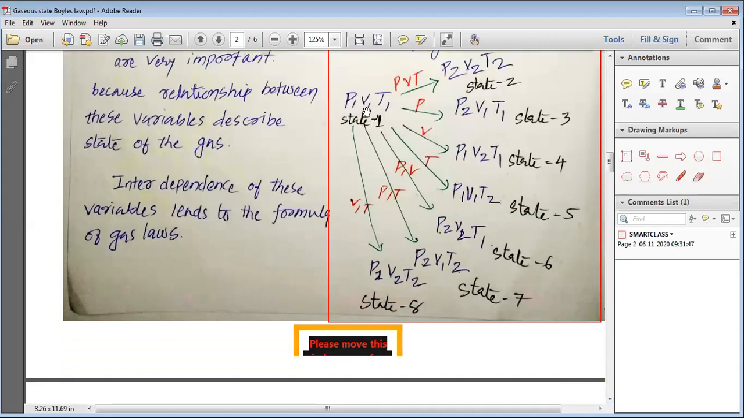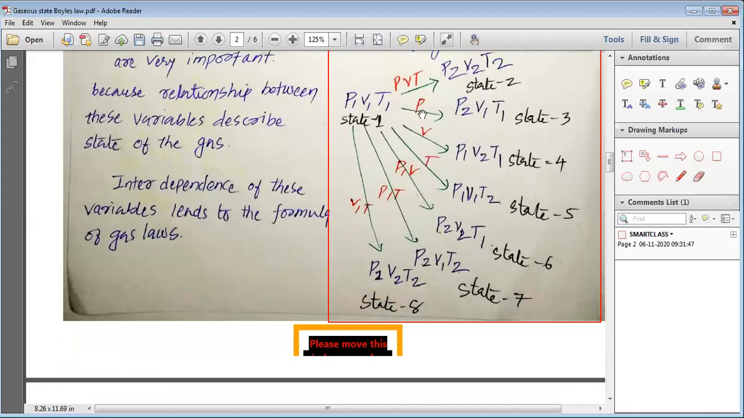That gas is available in a state number 1 where the pressure is P1, volume is V1 and temperature is T1. Now suppose you change three variables, pressure, volume and temperature. All three are being changed. So gas turns into the pressure P2, volume V2 and temperature T2. This is called the state number 2.